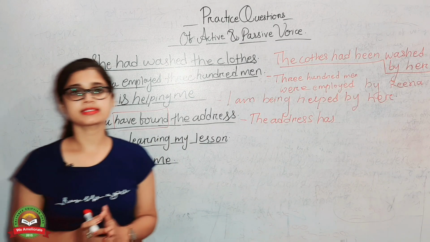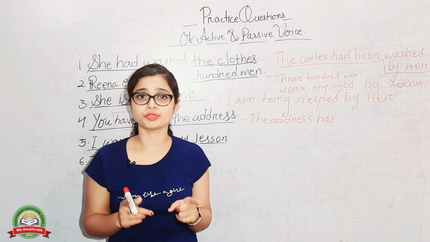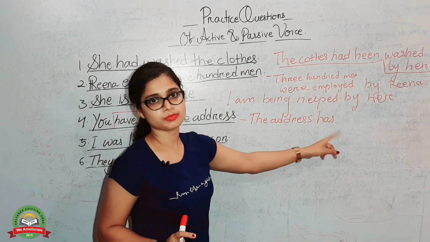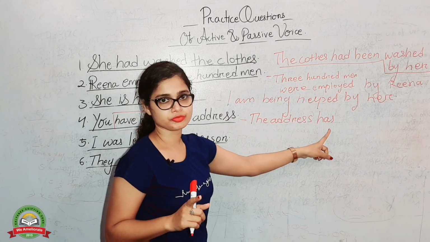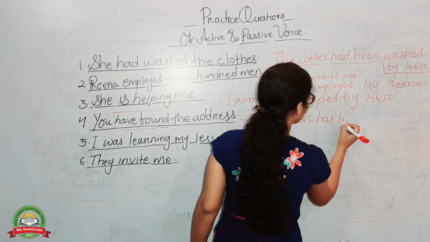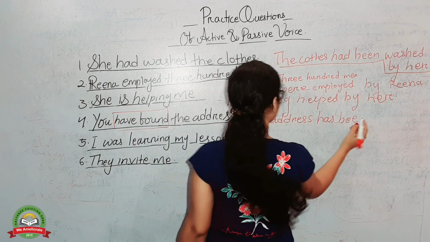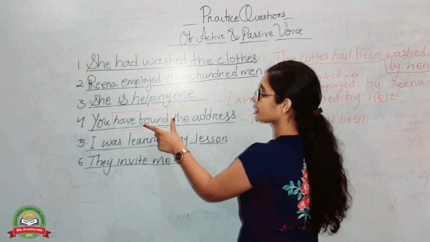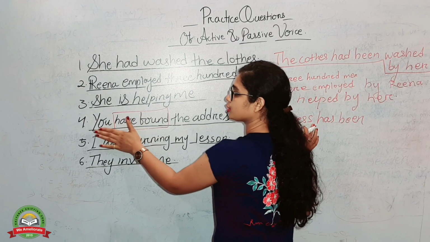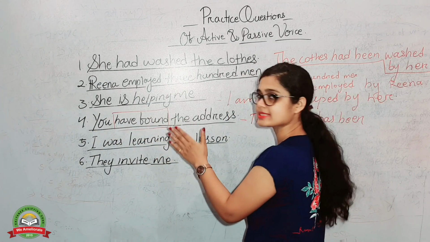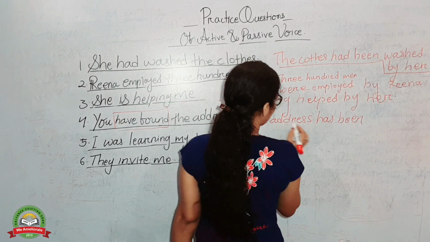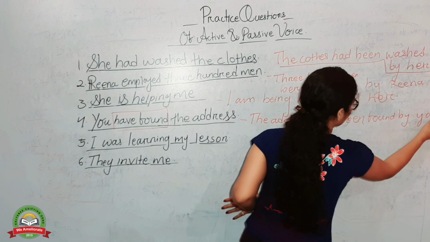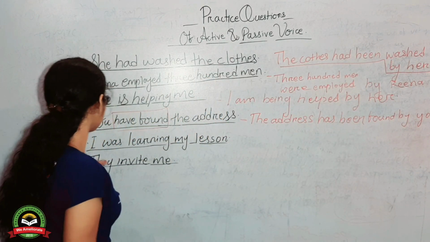And if any sentence is in past perfect or present perfect, you have to use been, right? Here we have done in the first question, had been. Here it will be has been. As the subject is in singular form, we have used has and you have to use been now. The address has been found already. Find is already in verb 3 form. It will be same, found by you. I have told you, you will remain same as you. Okay. So the address has been found by you. Clear? Okay.